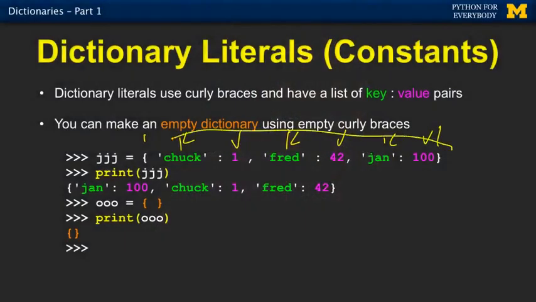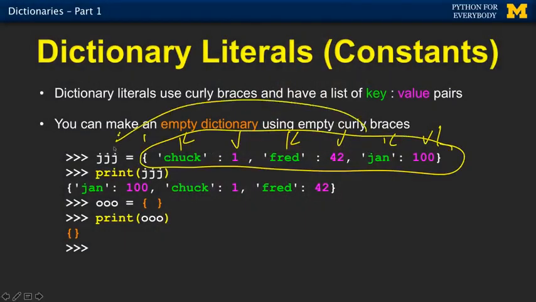So this creates a dictionary constant, and then that gets assigned in the JJJ variable. Just like it's no different than saying x equals 3, this is an integer constant that gets assigned into x. We print it out, and it looks exactly kind of the same, but the order is different because dictionaries mess with order. You can make empty dictionaries with just curly braces and print those out as well.